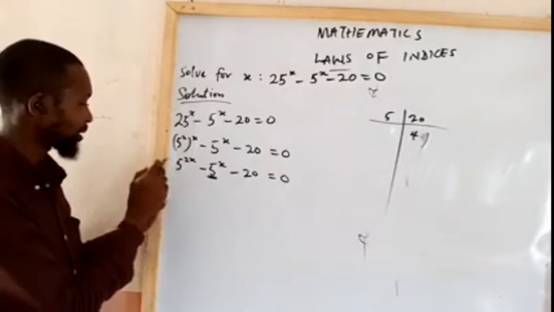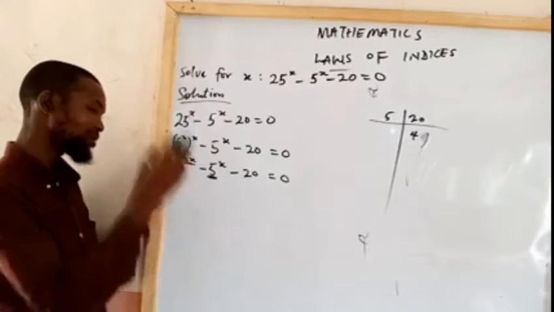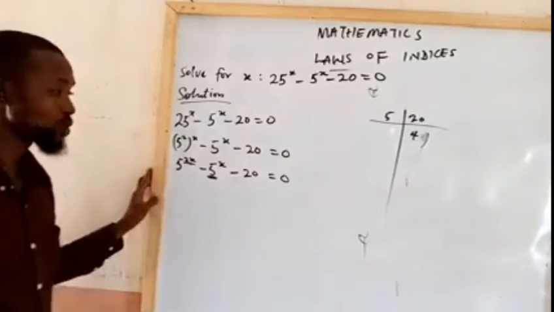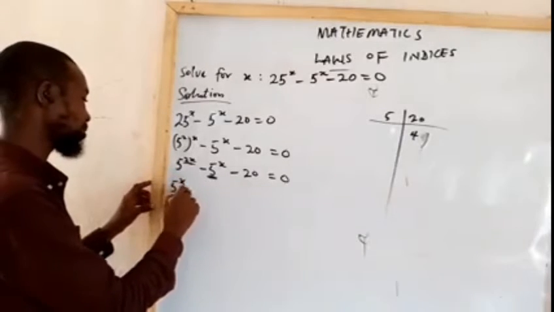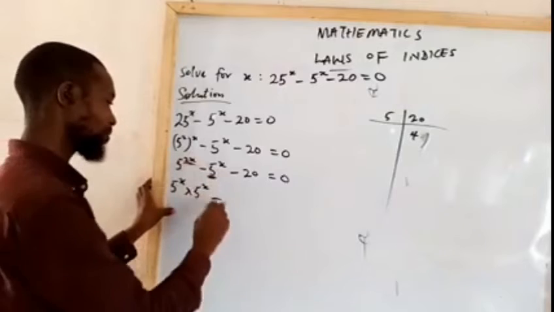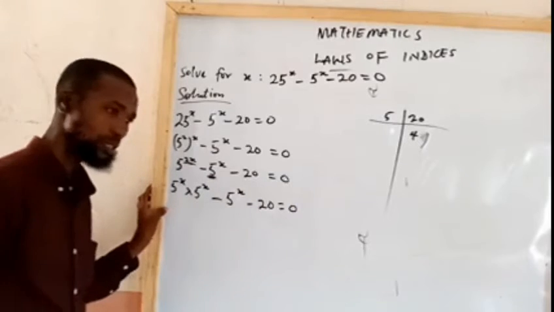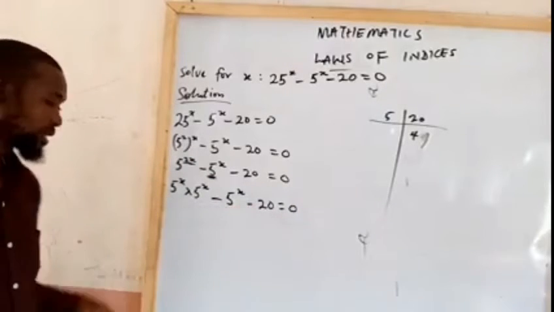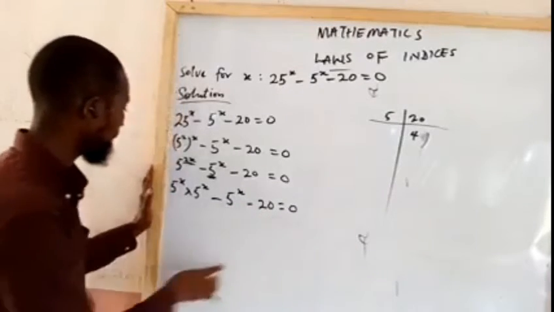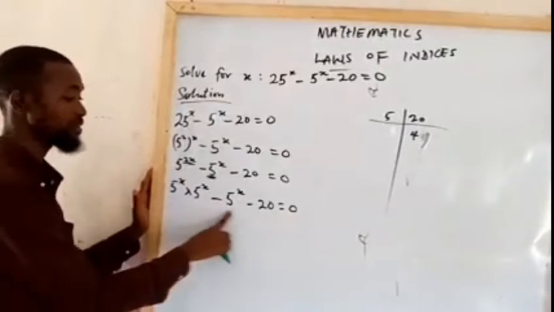We can see that the power it has here is a combination of some things that gave rise to this, so we want to take it back to its basis. The basis of 5 raised to the power 2x is 5 raised to the power x multiplied by 5 raised to the power x. Then minus, since this one is in its simplest form, I'm going to write it as 5 raised to the power x, minus 20 is equal to 0. For me to be able to continue, one should look at this very well and observe that something is very common here. That thing that is very common is 5 raised to the power x.